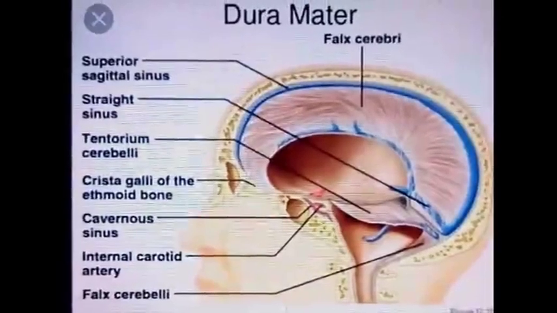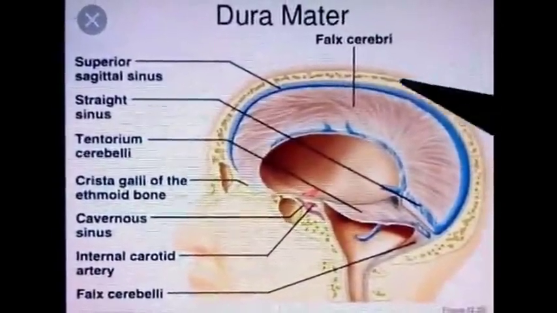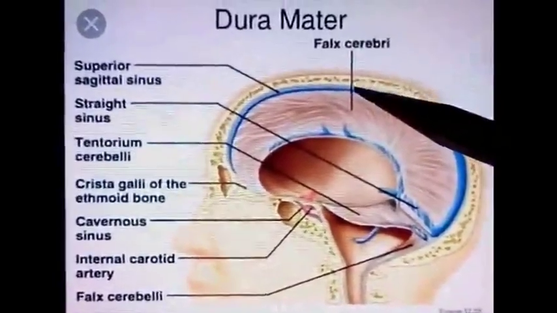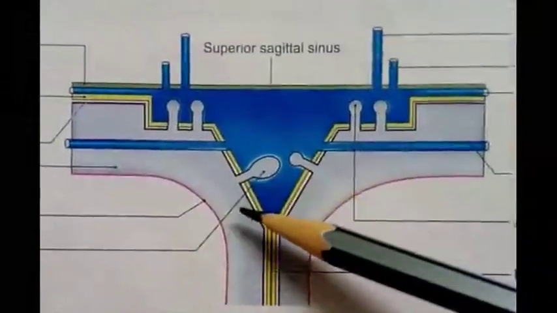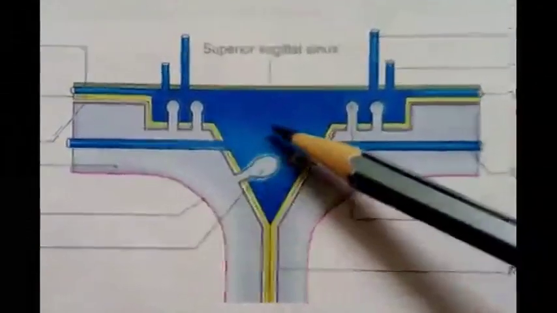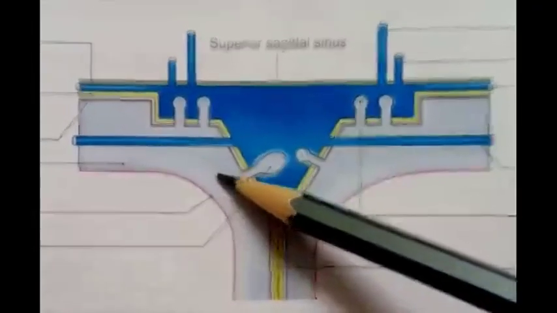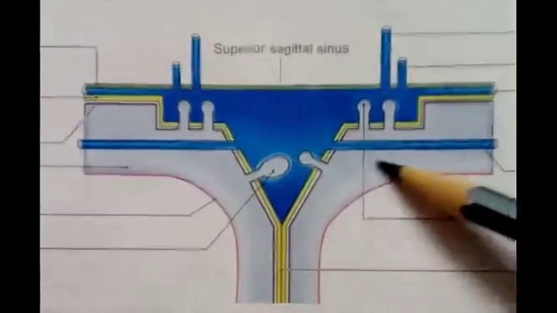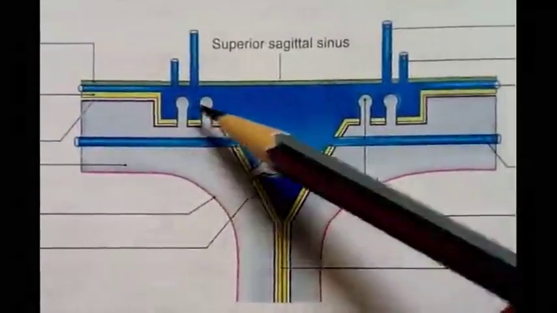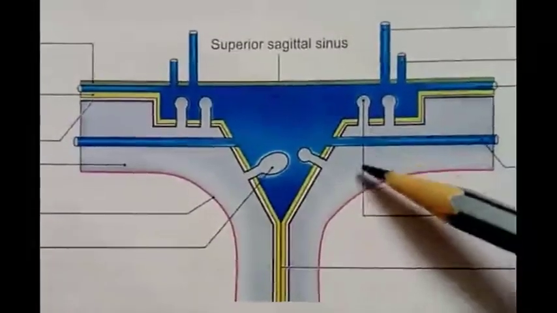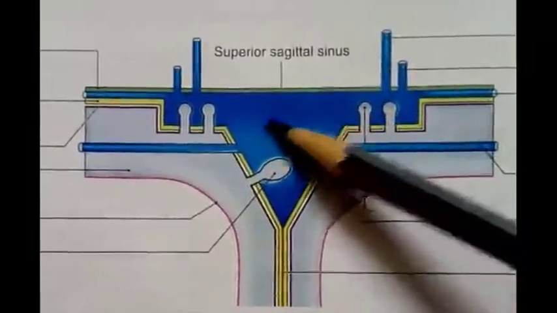This causes an increase in the intracranial pressure of cerebrospinal fluid within the sinus. This is because the absorption of CSF gets affected. In normal conditions, CSF, which circulates in the subarachnoid space, is absorbed by the arachnoid granulations and arachnoid villi, and these structures absorb the CSF from this area and drain it into the sinus.